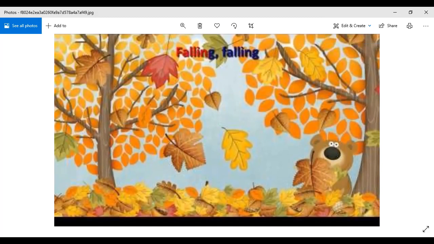How many of you know that the other name for the autumn season is fall? Raise your hands. Okay, a few of you know. Why do we call autumn fall as well? Because the leaves fall from the trees. Very well done. So autumn is also known as the fall season.